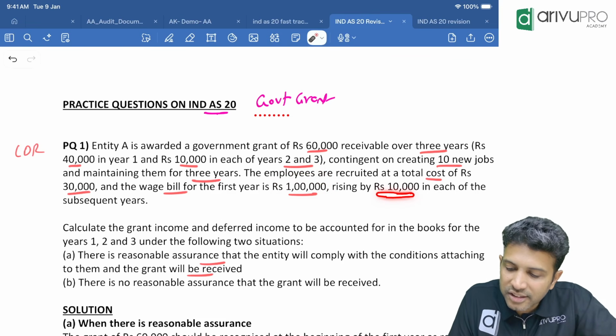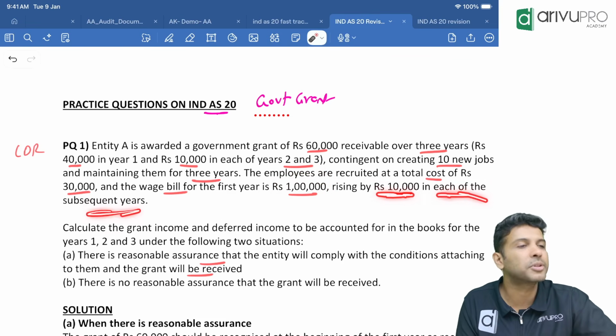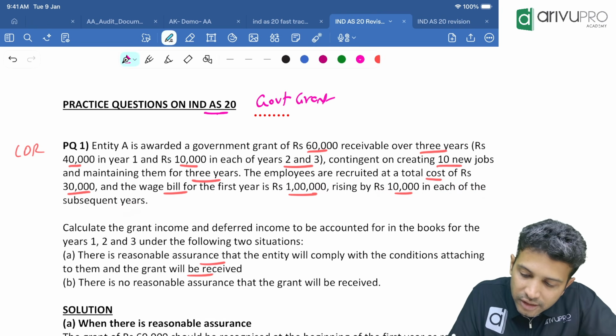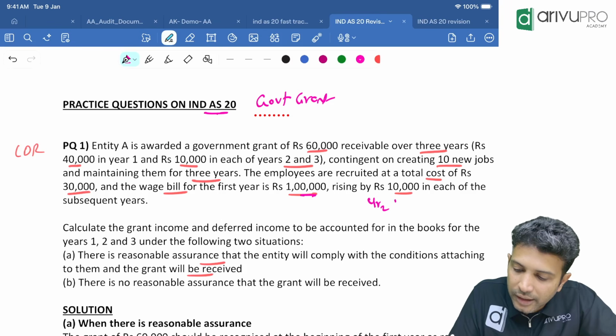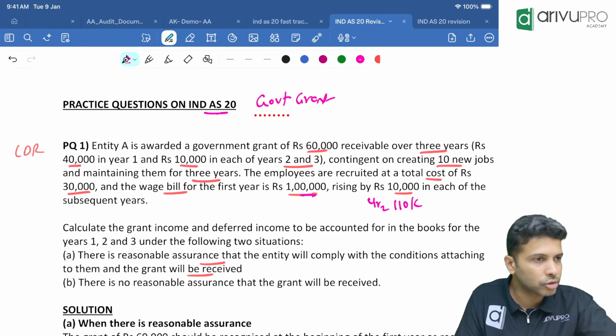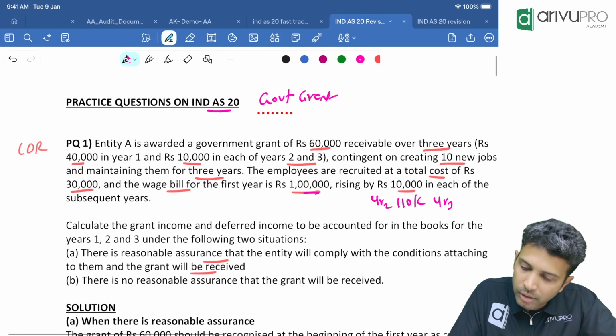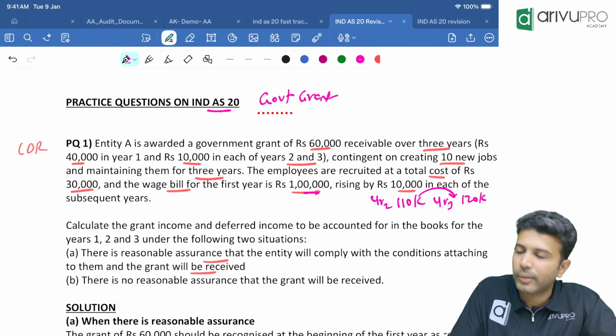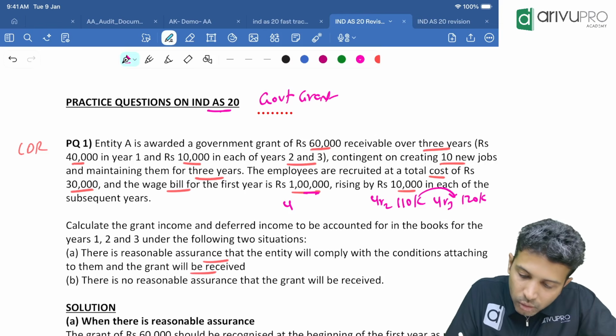The salary in the first year may be 1 lakh. It is rising by 10,000 in each of the subsequent years. That means year 1 salary is 1 lakh, in year 2 it will not be 1 lakh. It will be 1 lakh 10,000. 10,000 more it will become. In year 3 it will become 1 lakh 20,000. Like that.